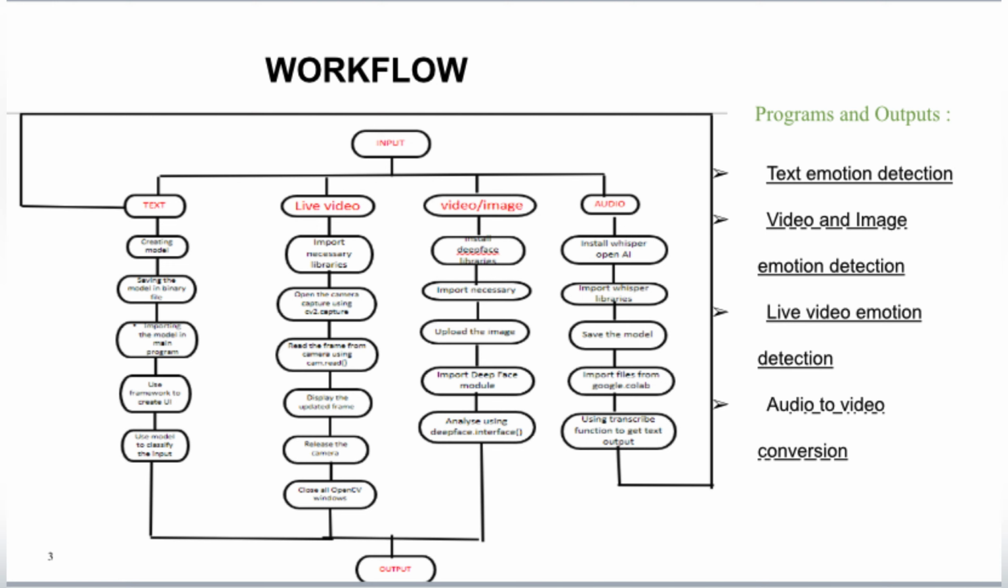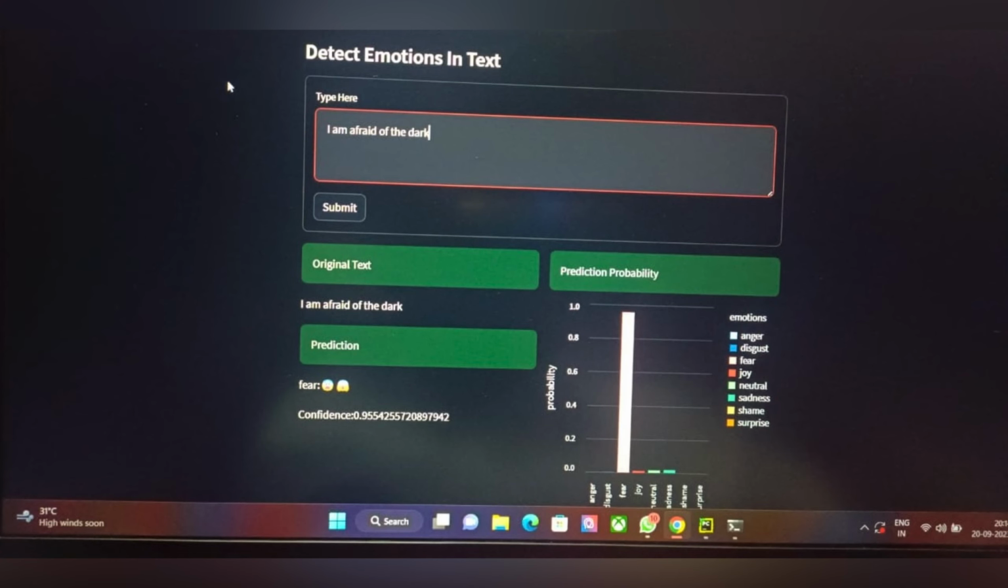We are using Streamlit for the framework, and next, splitting the data into train and test. Basically, it would be in the ratio of 75 to 25, but in this case, we are using a 70 to 30 ratio, and we are using a model to classify the input. This gives the desired output, and this is the output for the text.